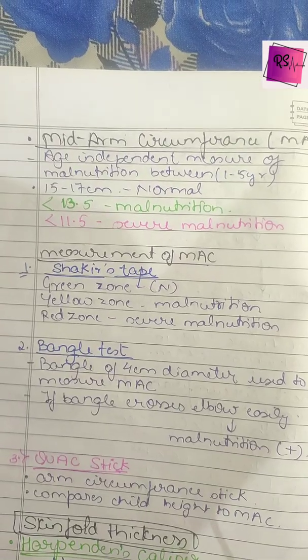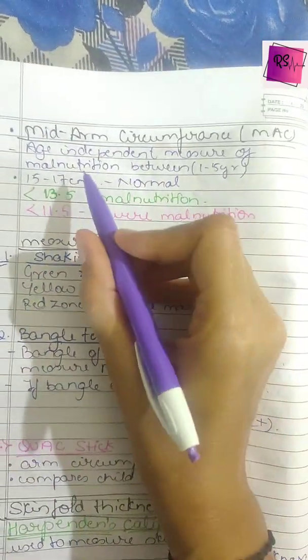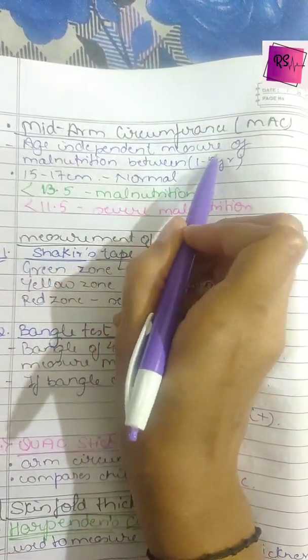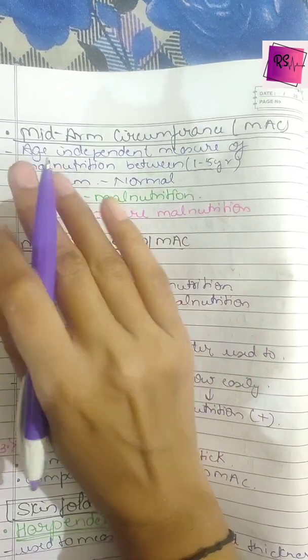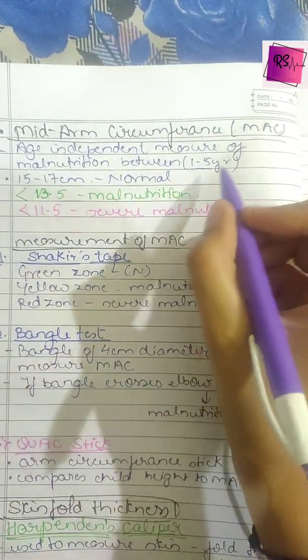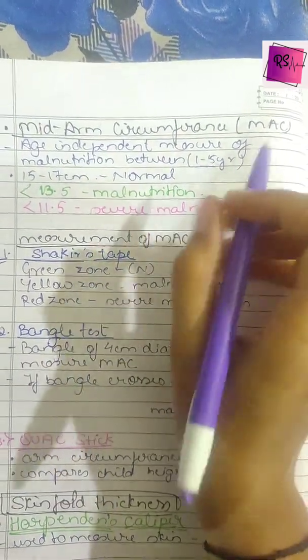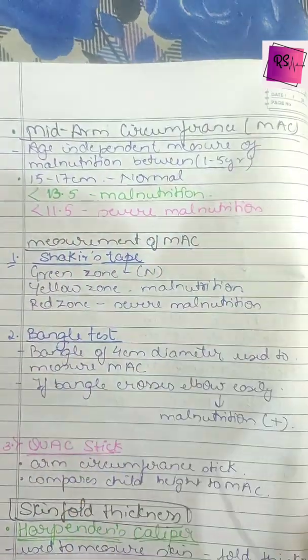So moving further, we see that the mid-arm circumference of a child is an age independent measure of malnutrition between 1 year to 5 years. Means the age does not matter, like at what age what should be the circumference. It is for all the children between 1 to 5 years of age. So 15 centimeter to 17 centimeter is the normal mid-arm circumference.